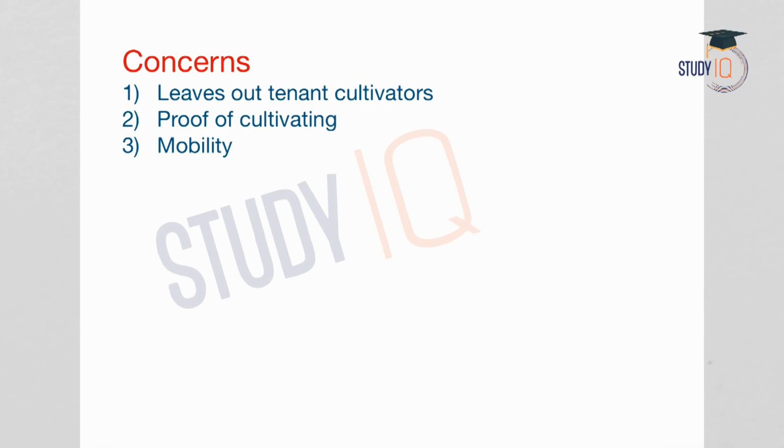Now what are the concerns or the challenges in such a scheme? The first one, we have seen that the amount is provided for the land owned by the farmer, that is per acre. Per acre 4,000 rupees is provided. But what is the problem in India? Most of the farmers are tenant cultivators. That means they do not have their own land. They cultivate in others' land which is taken for lease. So the tenant cultivators will be excluded because the subsidy is provided to the owners of the land. So this is one major challenge or drawback of the scheme.